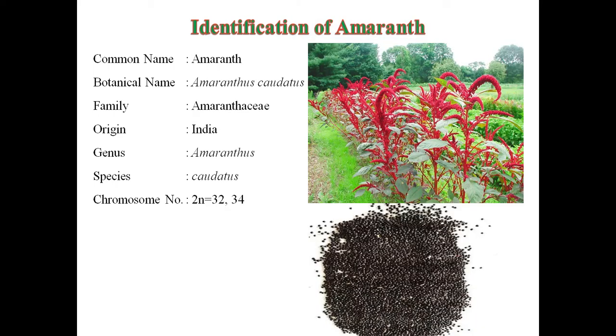Next one is Amaranthus. Amaranthus caudatus, it is the botanical name of Amaranthus, family Amaranthaceae, origin India, genus Amaranthus, species caudatus. Chromosome number of Amaranthus is 32 or 34. You can see the seeds of Amaranthus and plants of Amaranthus.